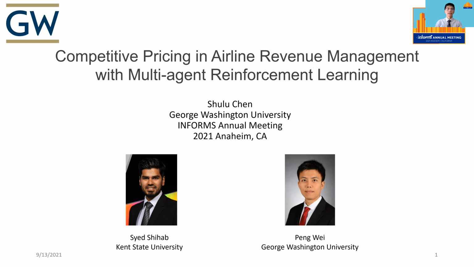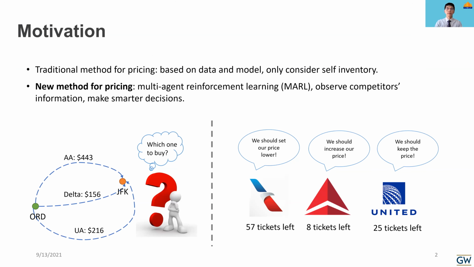My name is Shulu Chen, from George Washington University. Today, my topic is competitive pricing in airline revenue management with multi-agent reinforcement learning. We have two co-authors, Dr. Saeed Shihab from Kent State University and Dr. Peng Wei from George Washington University.